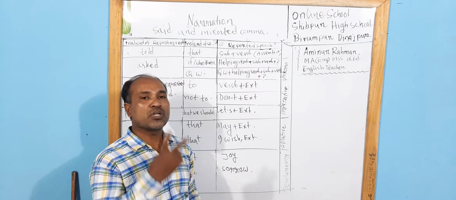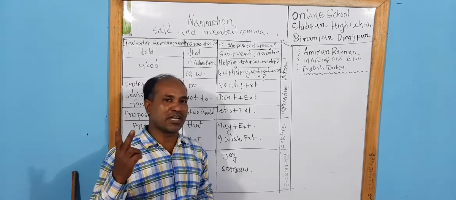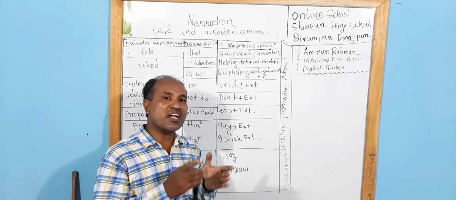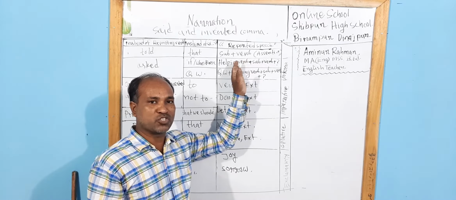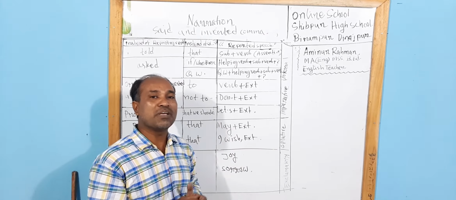We know that there are 2 types of assertive sentence. One is affirmative, another is negative. But both affirmative and negative sentences will start with subject plus verb. Of course, there will be a subject. So, if we get subject plus verb, then the sentence will be an assertive sentence.